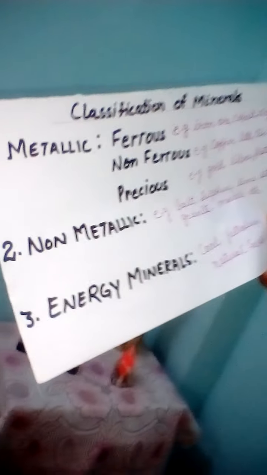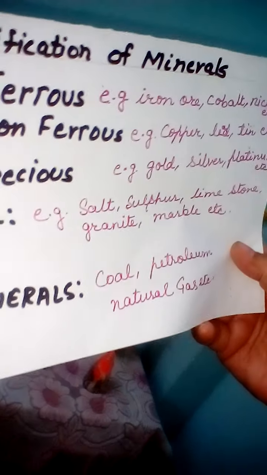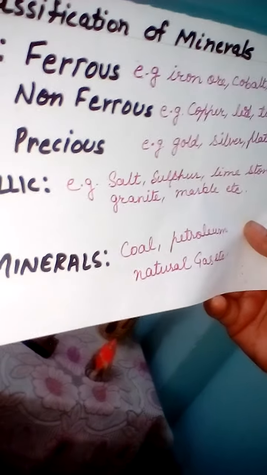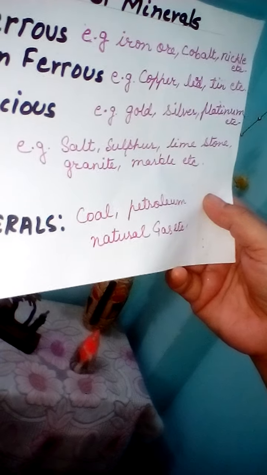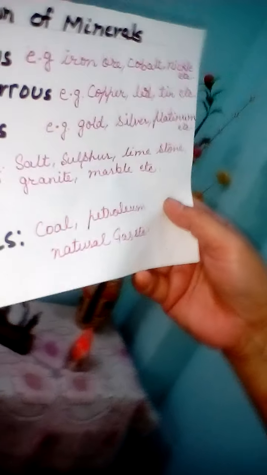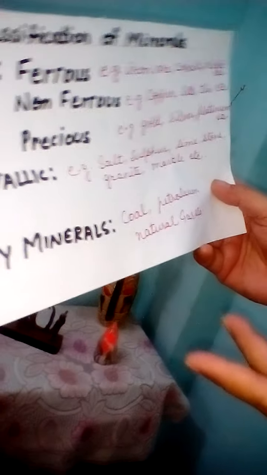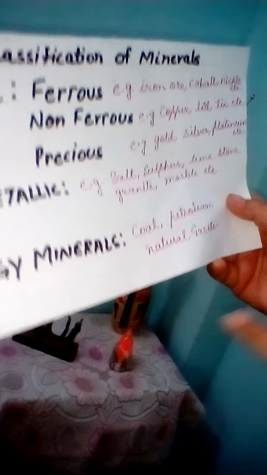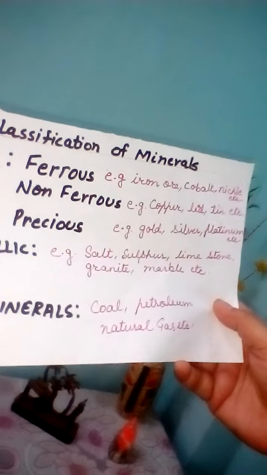Next are the non-metallic minerals. They have no metal. They are found in the form of stone, clay, like that. And examples of such non-metallic minerals are salt, sulfur, limestone, granite, marble, etc. One more type of mineral is found, that is the energy mineral, that I will explain in the next segment, but I want to tell you which are energy minerals. These are coal, petroleum, natural gas and so on.